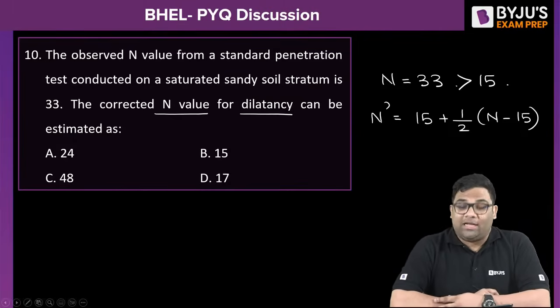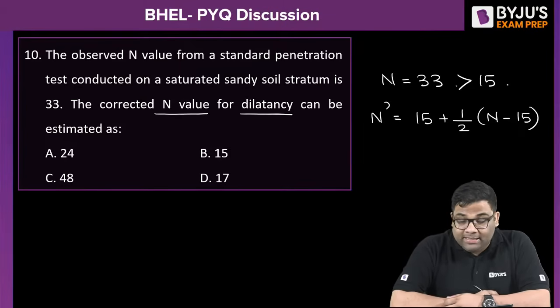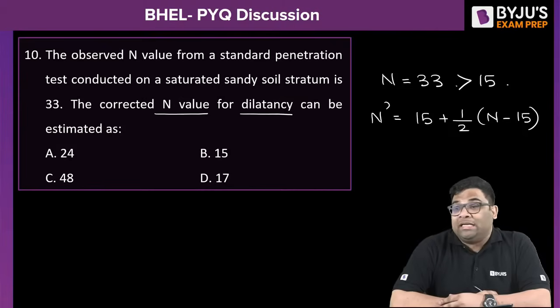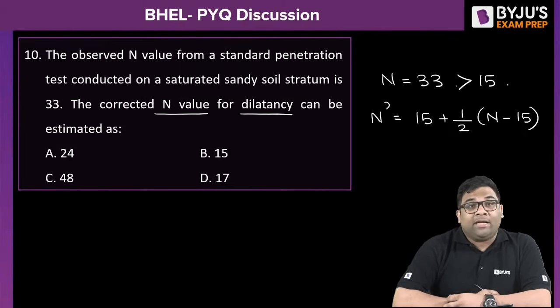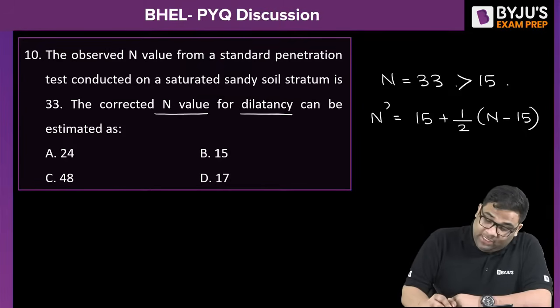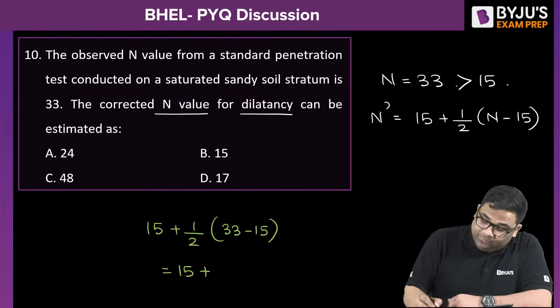Come on, fast. You can see that the questions are very straightforward, and they are either formula based or some particular theory. Even if they are numericals, you can solve them within half a minute. So here it will be 15 plus half of 33 minus 15, that is 15 plus 18 by 2, that is what?